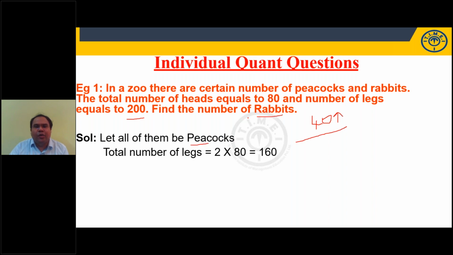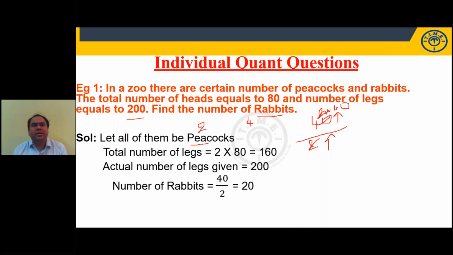A rabbit will have how many legs? 4 legs. A peacock will have how many legs? 2 legs. When you compare with peacocks, rabbits will have how many legs more? 2 legs more. 40 by 2, I'll say there are 20 rabbits. There are 20 rabbits in that particular group. This is what I'm saying, a smarter way of solving the question.